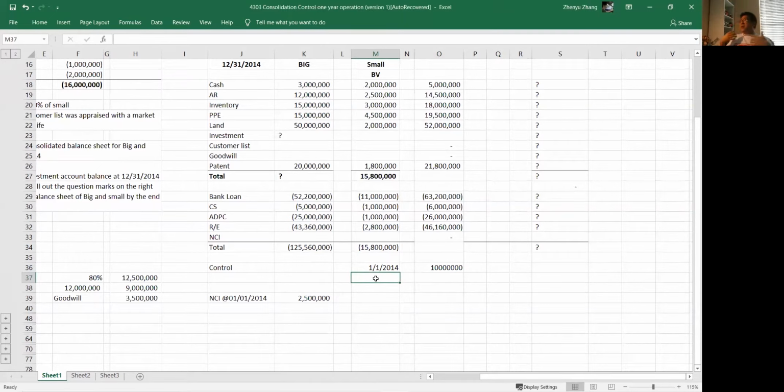So what will make investment worth more? When the investee, Small, makes income, Big will have investment income, because the investment gets bigger, right?